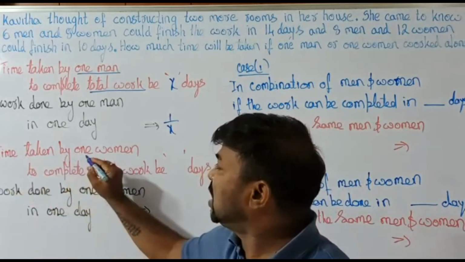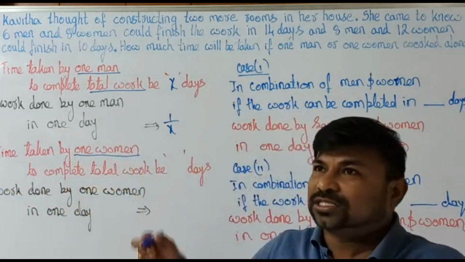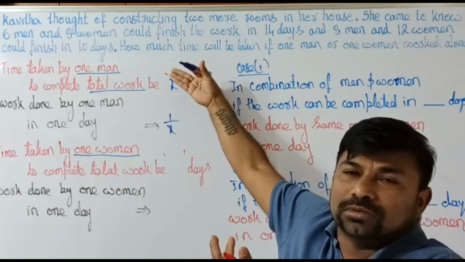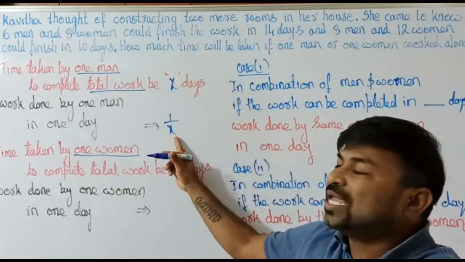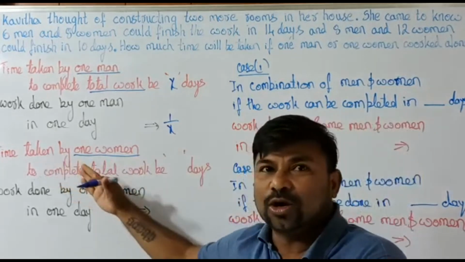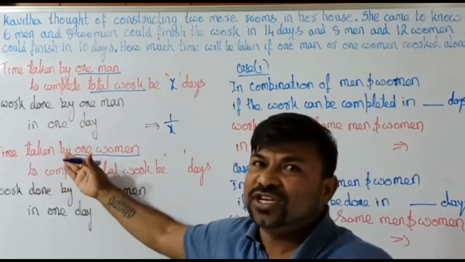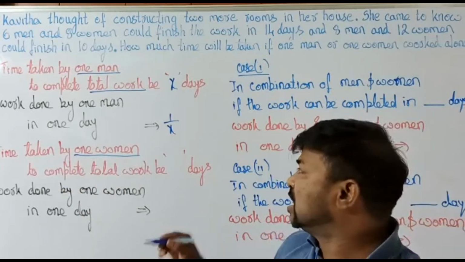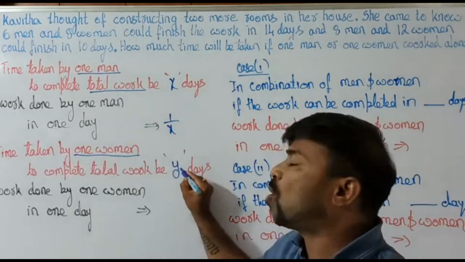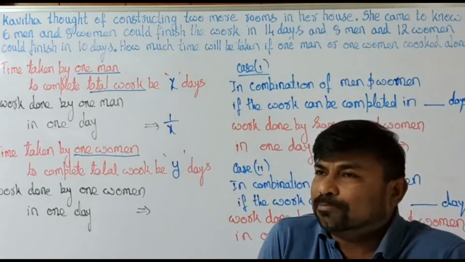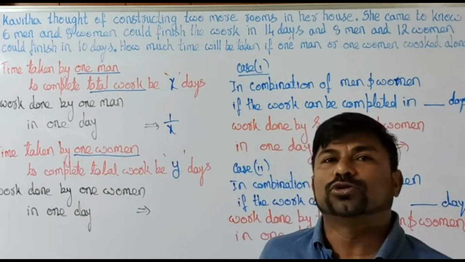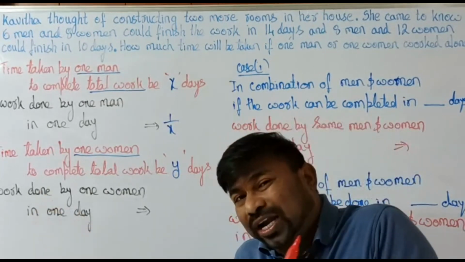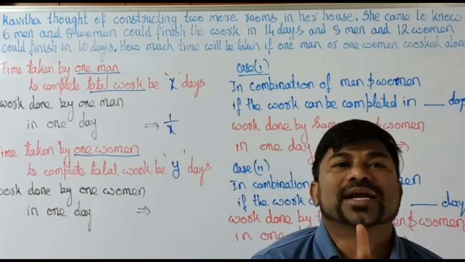Now, if the time is taken by one woman, this is nothing but man's work. x is the total time he needs, and in 1 day he can do 1/x. Now let's think about the woman. If she is able to do the entire work alone, single-handedly, in y days, what is the work done by her in 1 day?